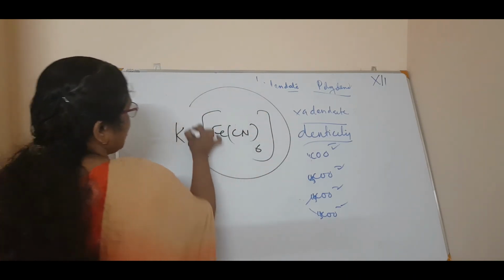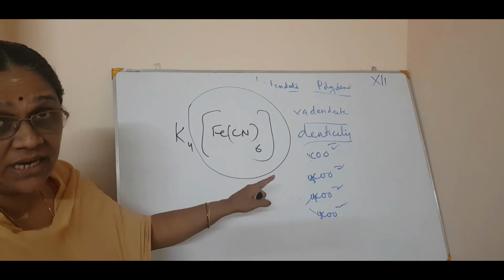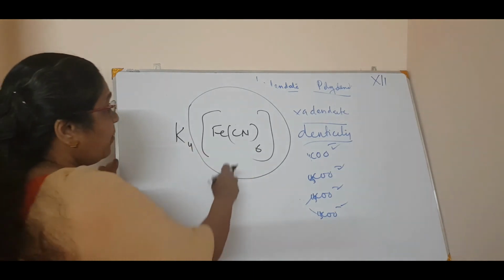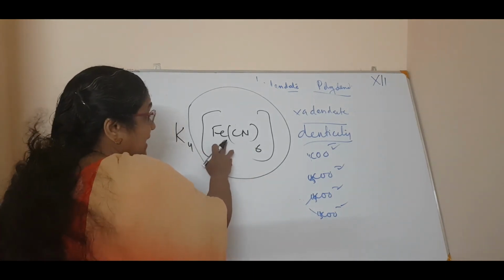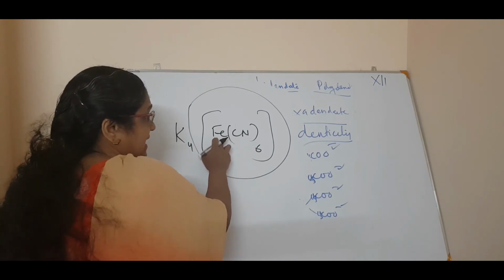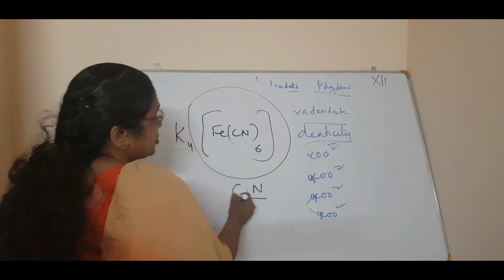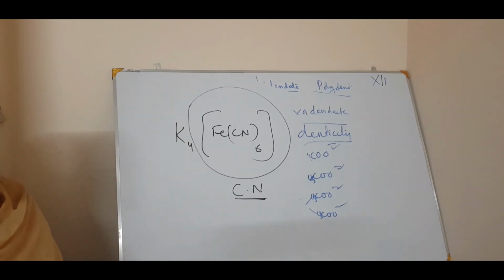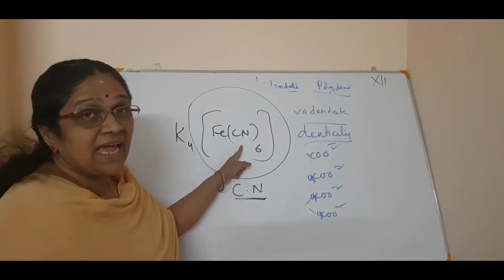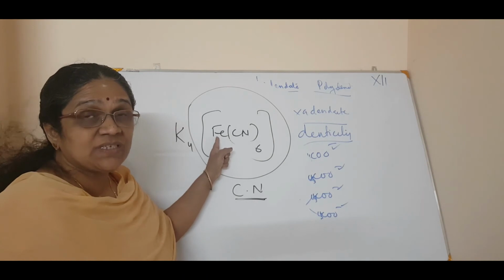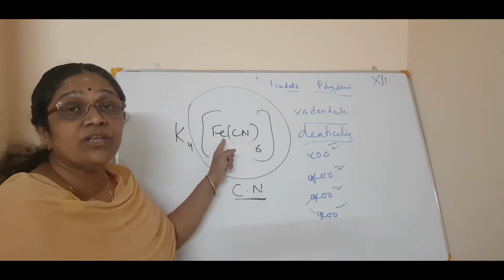This is the coordination entity. Now in the coordination entity, how many ligands are directly bonded to the central metal atom? The number of ligands which are directly attached to the central metal atom will give you the coordination number.